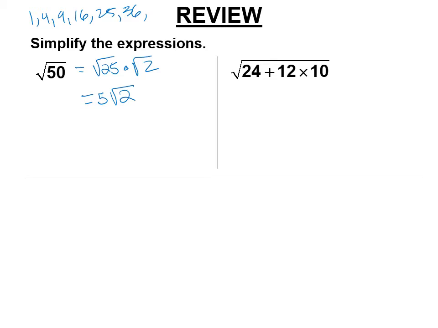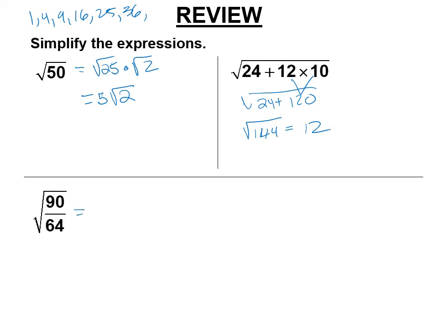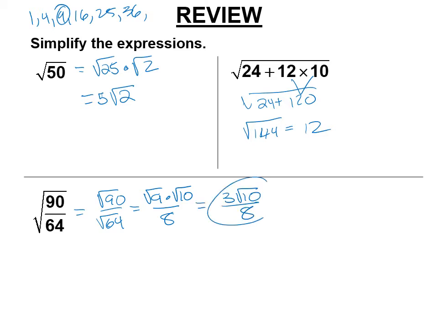All right, order of operations, right? We have to do our multiplying first. This is a grouping symbol. 12 times 10 is 120. Then you add 24, and you get square root of 144. So that simplifies very nicely to 12. All right, so then this is the square root of 90 over the square root of 64. The square root of 64 is 8. That's easy. Square root of 90, oh, that has one of those. So square root of 9 times the square root of 10. So we get 3 times the square root of 10 over 8. Is 3/8 simplified? It is, so we're good to go.